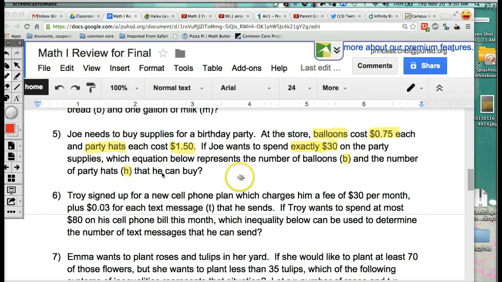So, if I buy 1 balloon, it's going to be 75 cents. But if I buy 2, it's going to be $1.50, right? That's because we multiply the number of balloons by the cost, right? And then if I add that to how many hats, I don't know, okay? But it costs $1.50, okay? And then I need to spend exactly $30. I am done.